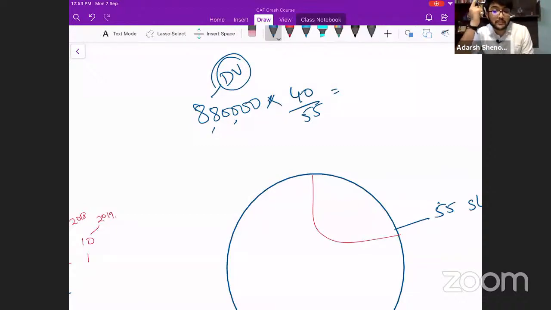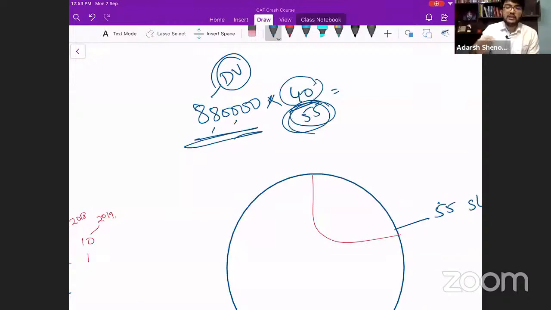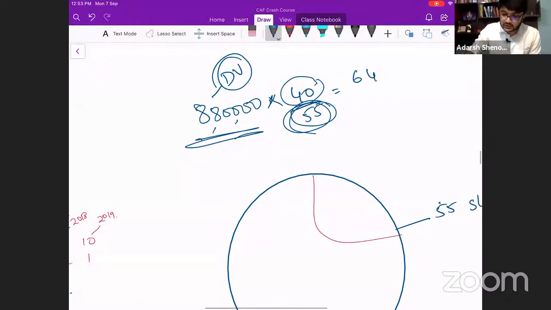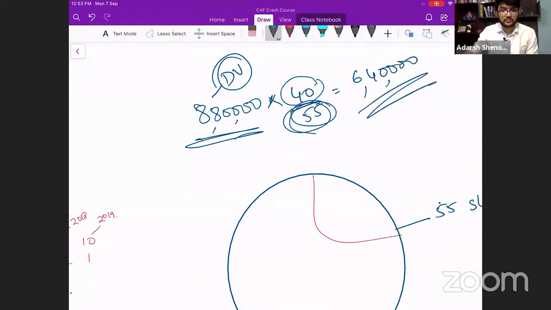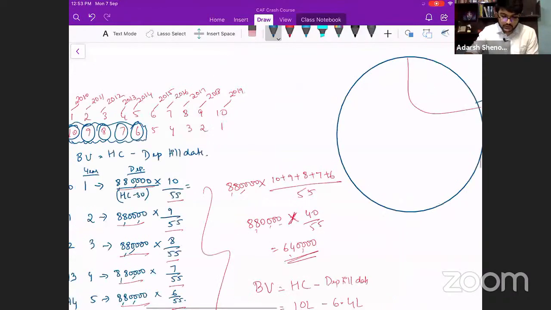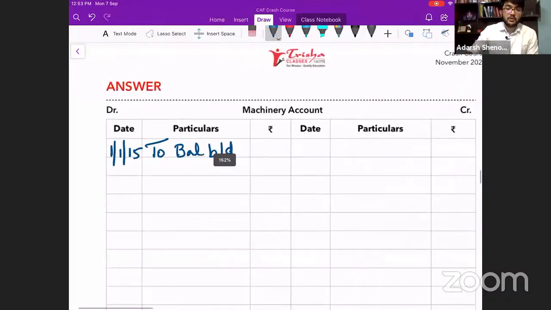Like in that scooters example I gave you initially, how much were we going to depreciate? 50,000 rupees, right? So 50,000 rupees was to be depreciated over 5 years. So here also 8,80,000 is depreciated in 55 slices. Every year we keep on calculating 10, 9, 8, 7, like that we put slices. So total 40 slices we have calculated. How much do you get? 6,40,000. I hope you followed this. So now, how much is the balance brought down over here?